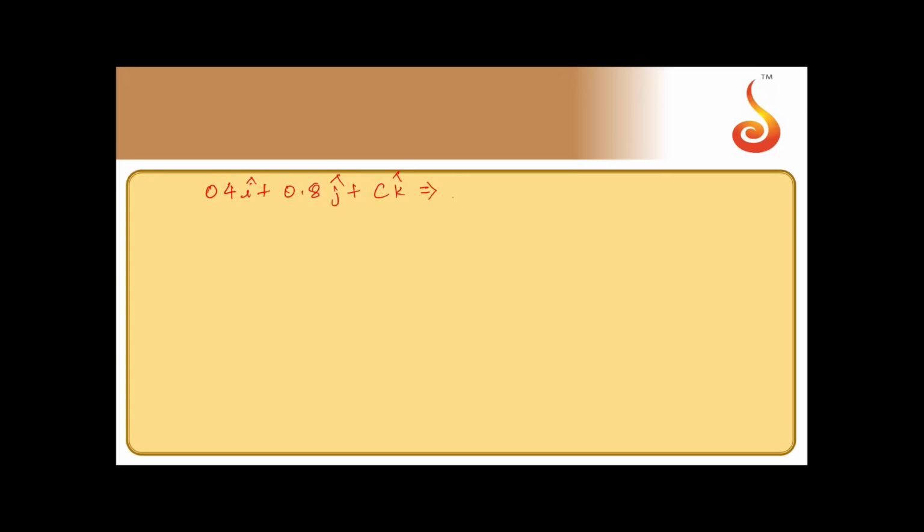So the magnitude of a vector, we know, is given by the root of the sum of the squares of the components. So it should be root of 0.4 square plus 0.8 square plus c square. That should be equal to 1 because they have given it is a unit vector.